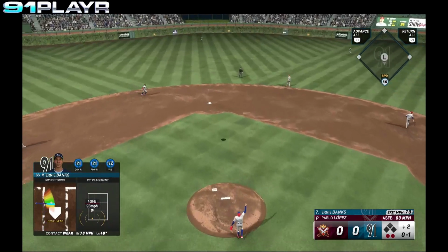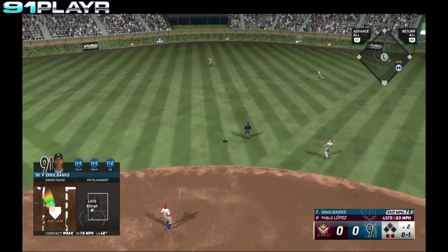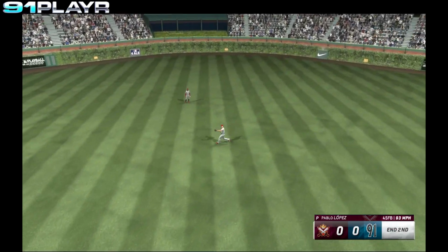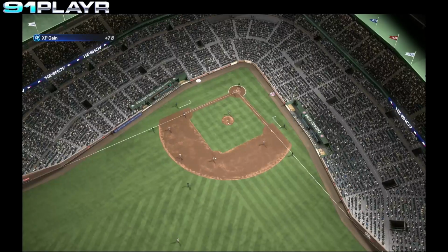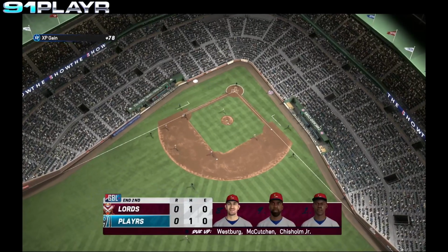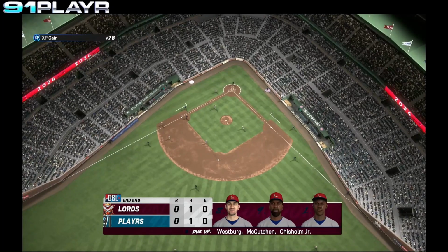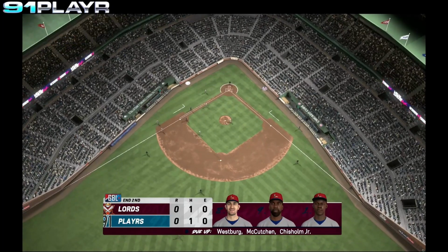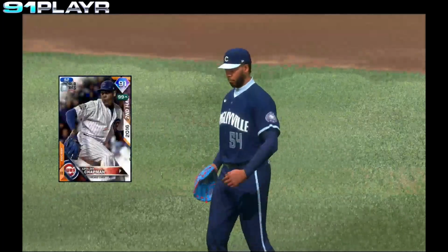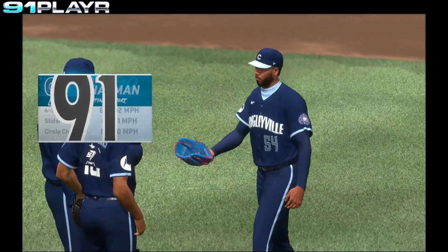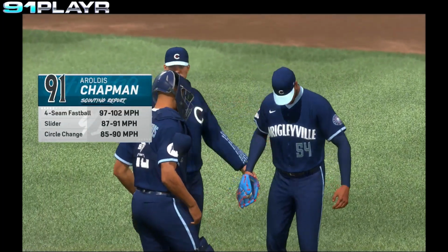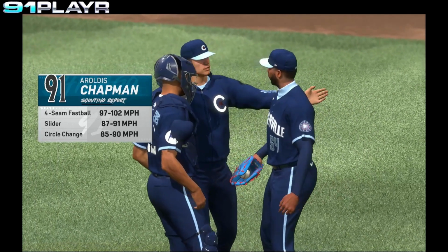And Banks pops that ball up to shallow center field. Stanton comes over from right field, makes the catch. Out number 3, we go to the top of the third. Westberg, McCutcheon, and Chisholm coming up for the Lords. Cubs are going to make a pitching change. Coming into the game, the lefty, Aroldis Chapman.